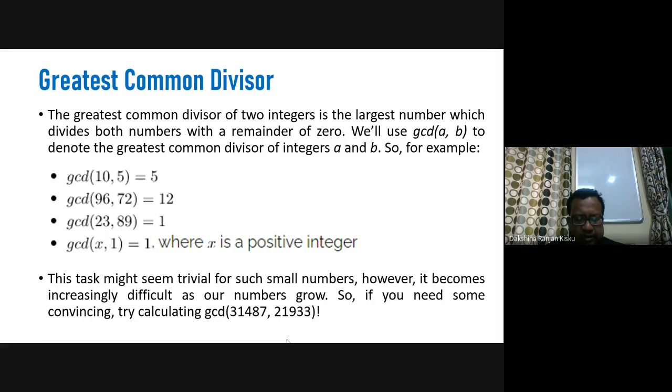But the problem becomes difficult or complex when the numbers grow. That means if we take large numbers to calculate the GCD, this becomes increasingly difficult for large numbers.